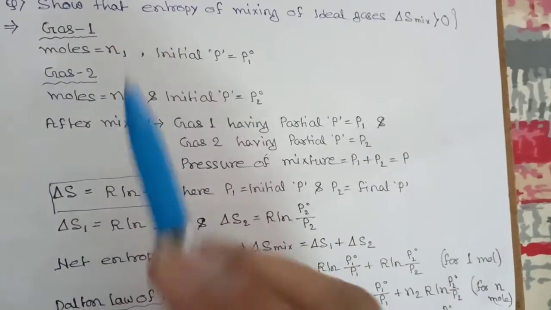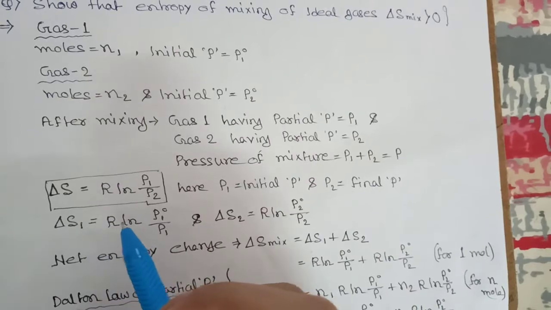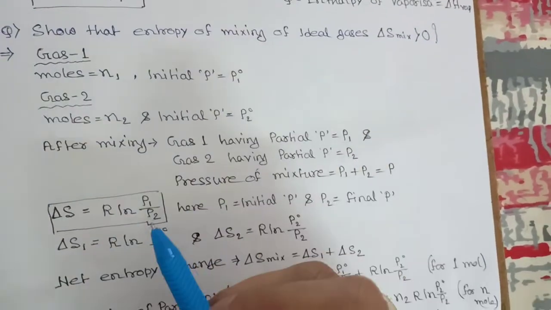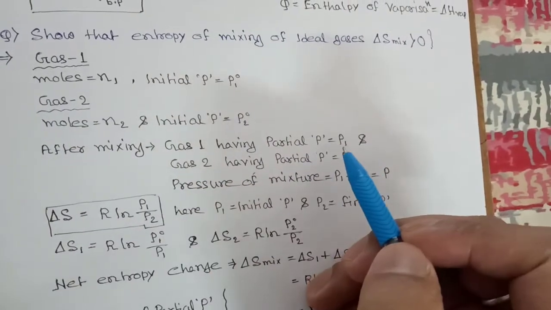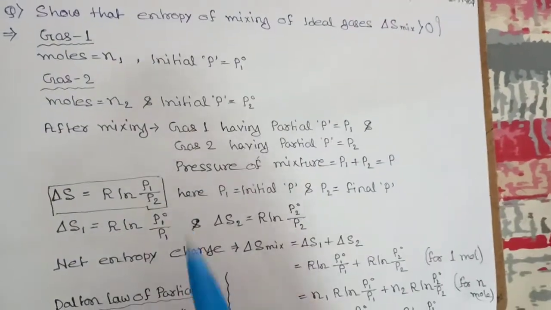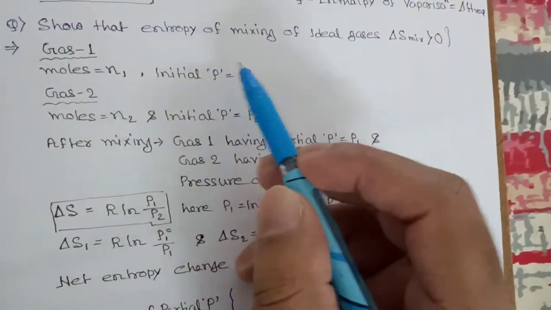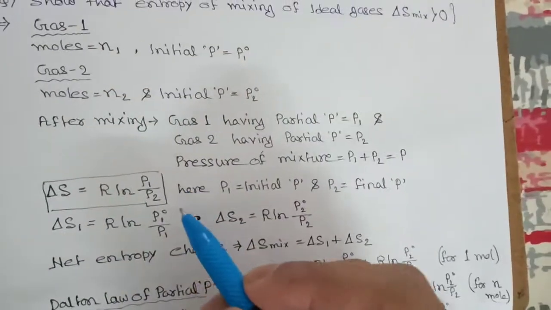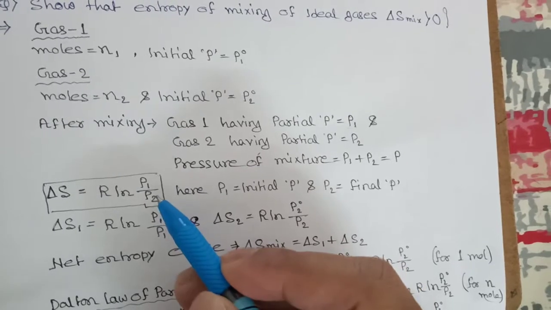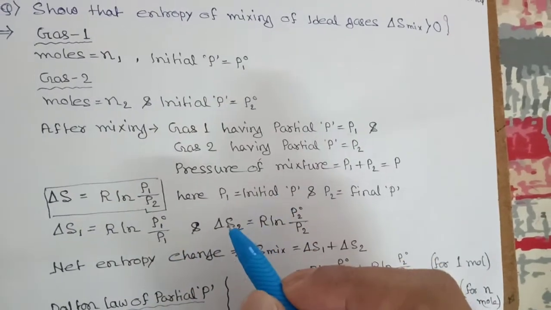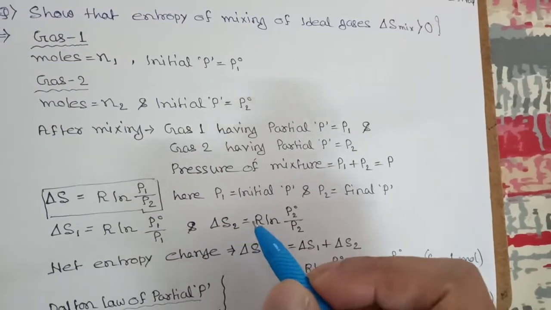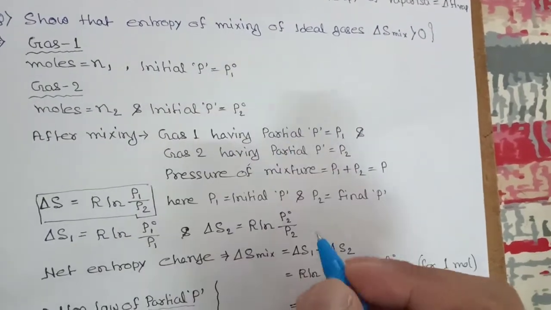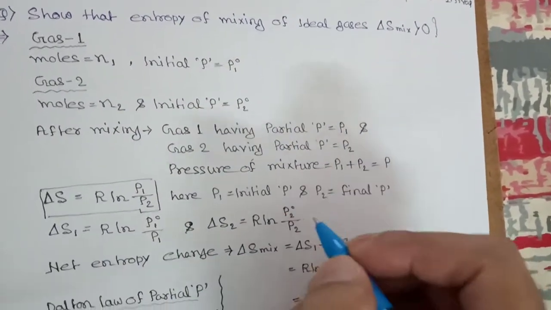So for gas 1, we can write del S1 equal to R ln, where the initial pressure was P1 naught and the final pressure was P1 after mixing. So before mixing, this is the initial pressure, and after mixing, this is the final pressure. For gas 2, del S2 is equal to R ln, where the initial pressure is P2 naught and the final pressure is P2.